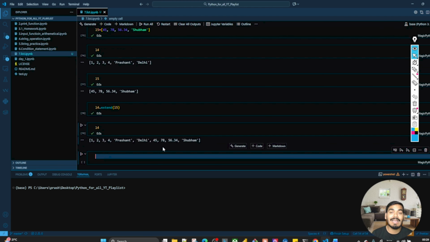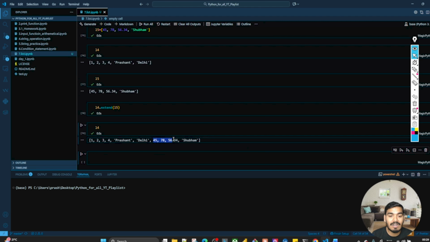See, it has been expanded, meaning L5 has expanded and added all the elements over here. Clear? So append always adds an element at the end, and it always adds an individual element at a time, right? And if you use append with a list, it will append the entire list into the existing list, and it will work as a nested list. But if you want to add the elements of the other list to the existing list, then you use extend over here.